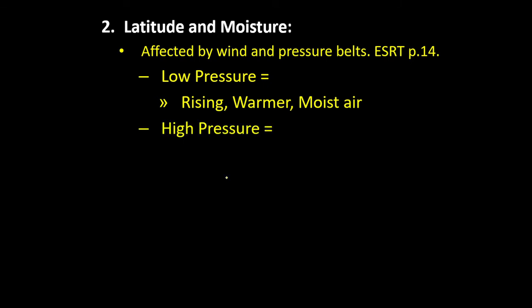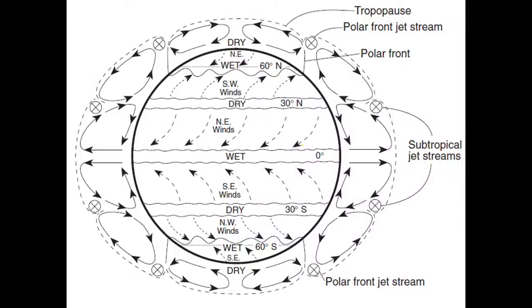Okay, so next we have high pressure. Our high pressure areas are going to be the opposite. The air is going to be sinking, cooler, and dry. So again, page 14 of the reference tables, here is one of our drier regions. The air is sinking down. We can see these arrows are coming down, making the air cooler, and as a result, very, very dry.